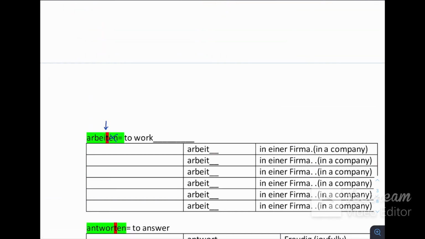Okay, for example here, arbeiten. After removing en, now I see here my verb ends with T. How do I remember? Deepak Thakur, D and T. Okay, so T is there. So now I know, okay, this is exception one.